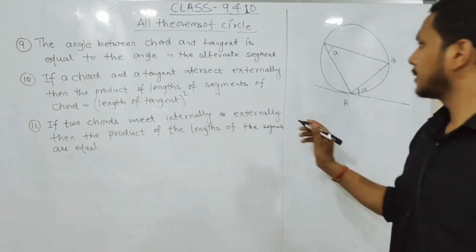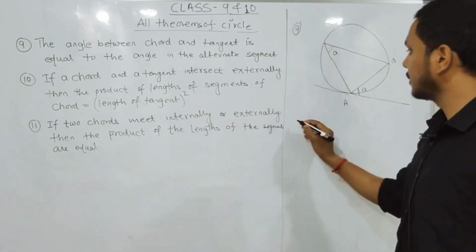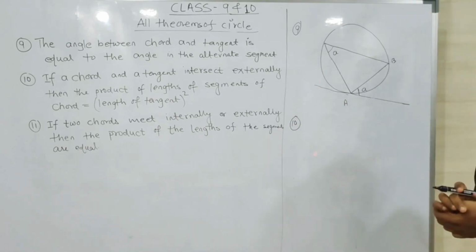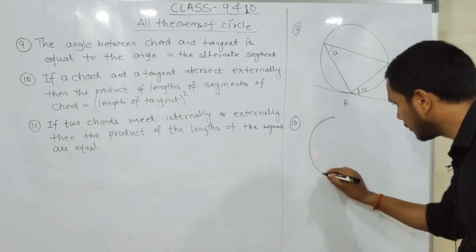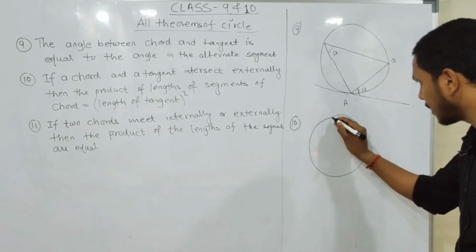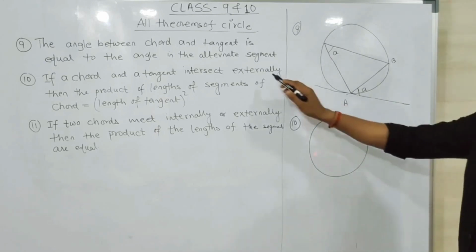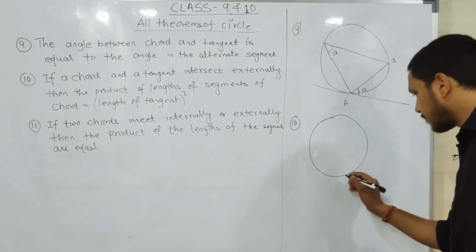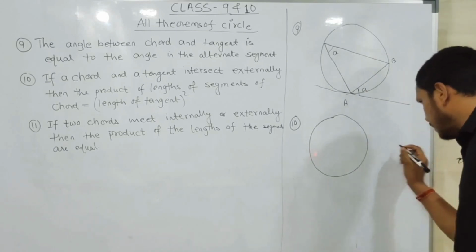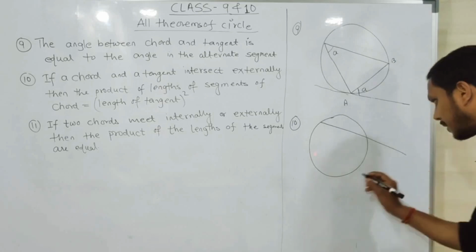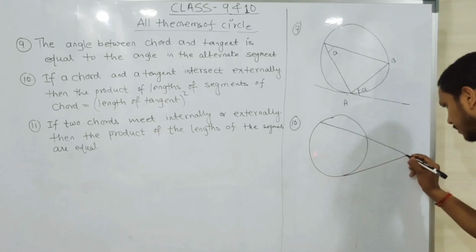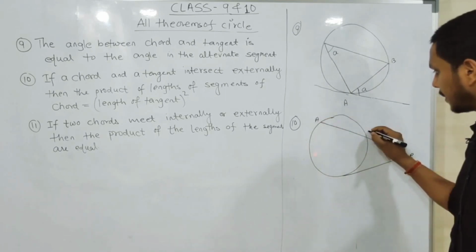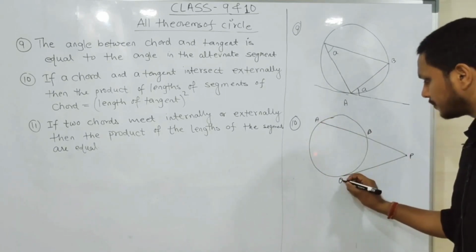Okay, now the next one, the 10th one is for 9. What is the 10th one? If a chord and tangent intersect externally, again draw the tangent and the chord, and they are intersecting externally, then the product of the lengths of the segments equals the square of the length of the tangent. So simple, this is your chord and this is your tangent, and they are meeting externally at a point P. So simple, let the points here be A, B, and this is your Q.